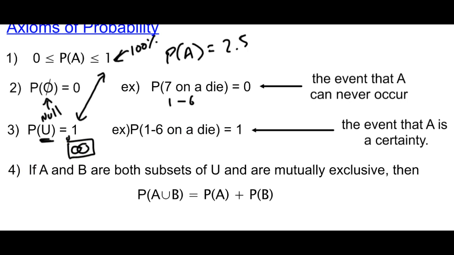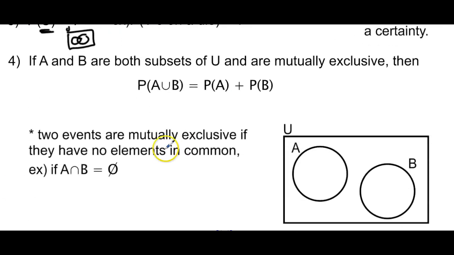The last one, and I'm going to go over this again later on, is if A and B are both subsets of U, the universal, right, and are mutually exclusive, then the probability of A union, right, A or B is equal to the probability of A plus the probability of B, all right?